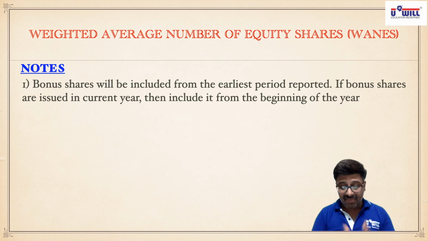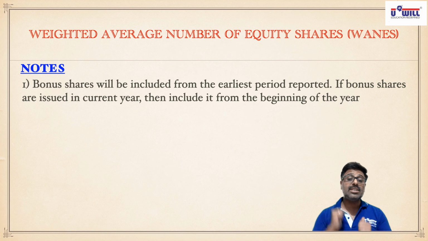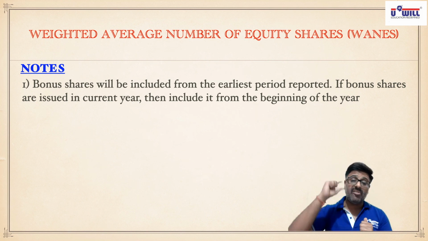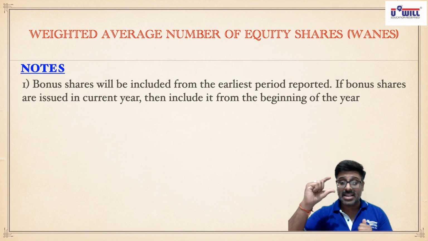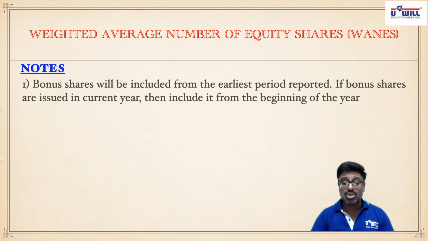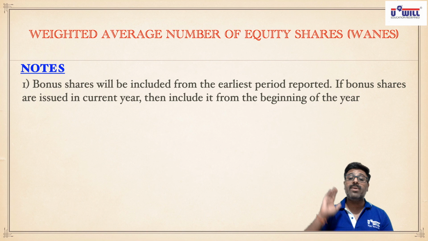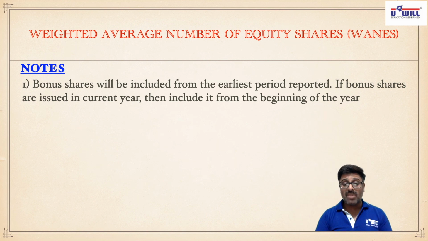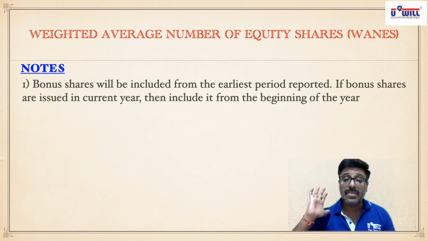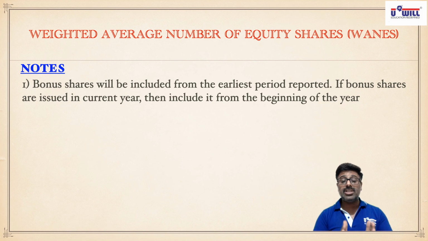However, if you are reporting only for the current year, then the current year is the earliest period reported, so take the date of opening of the year, the beginning of the financial year. So if bonus shares are issued in the current year, you include it from the beginning of the year, irrespective of whatever date it is issued. Even if it is issued on 1st October, you take from 1st April. Even if it is issued on 1st January, you take from 1st April. So remember this point, bonus shares have to be included from the earliest period reported.